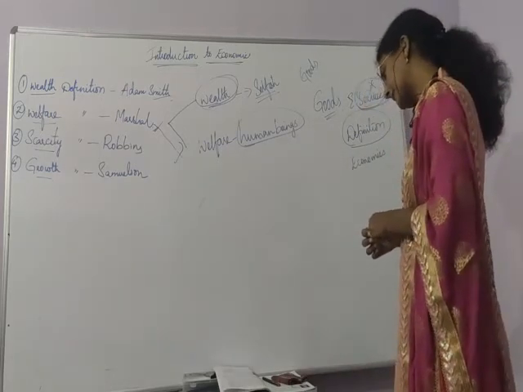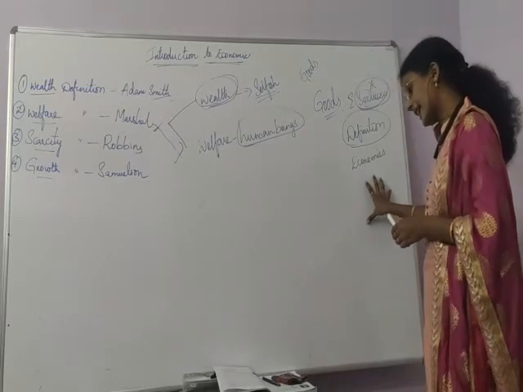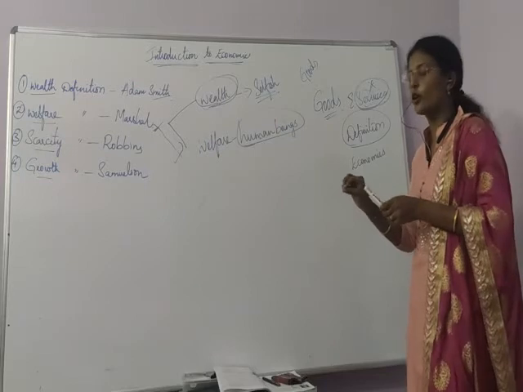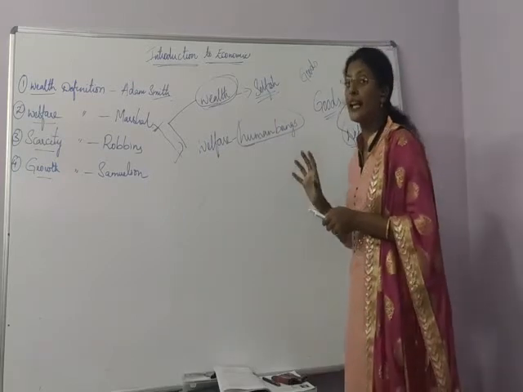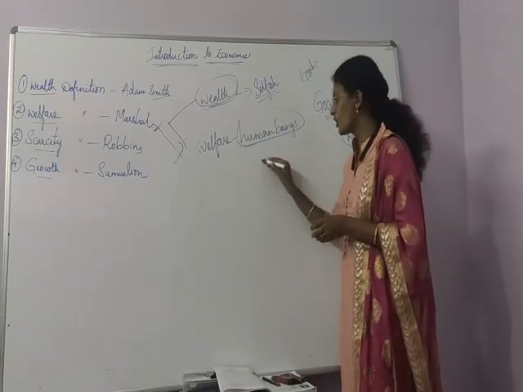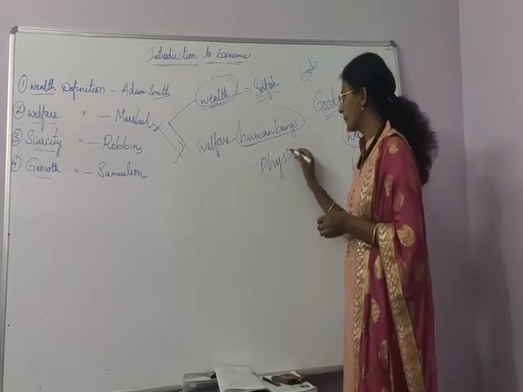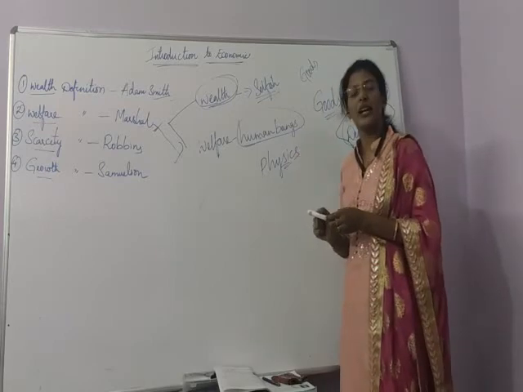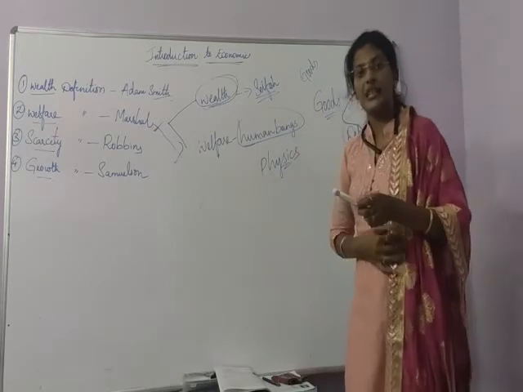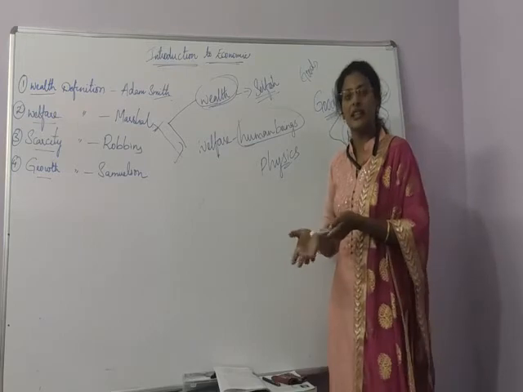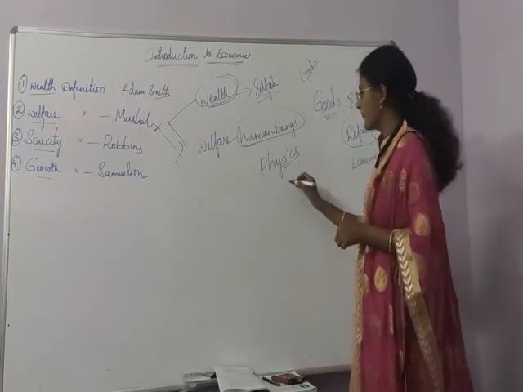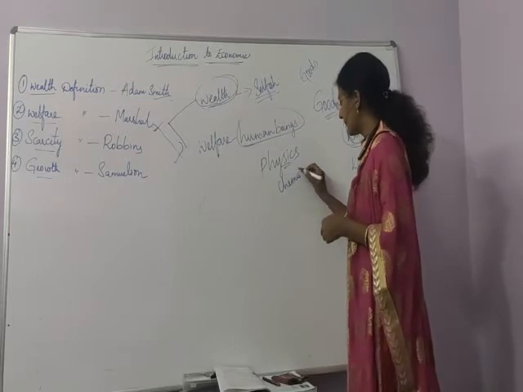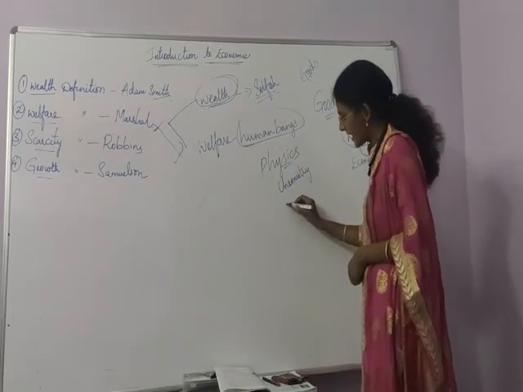Next, Marshall is saying that economics is a study which should be like physics. Physics is a perfect science. That means for every person, for example, let's take a chemistry example, because it is also a science.